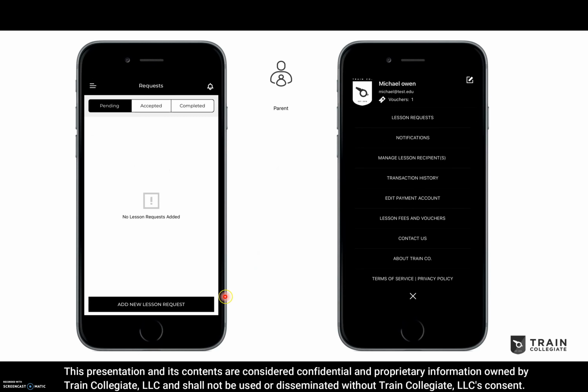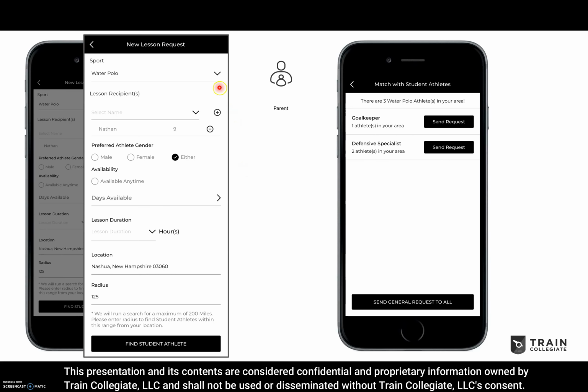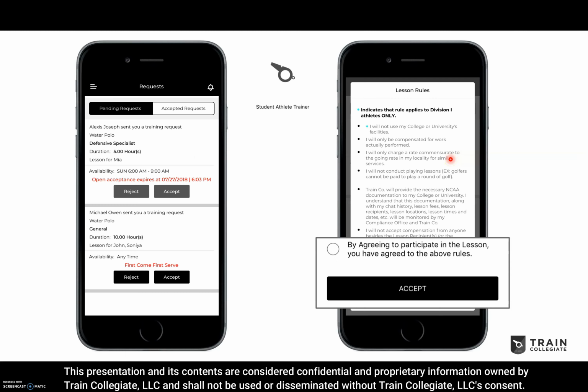For parents, this is their home screen where they can add a new lesson request. This is their menu. They'll hit this button here, add new lesson request, which will take them to a search screen. They can search by sport and location, which is where they'll find their athletes. They'll enter in who's taking the lesson, when they're available, how far they want to travel. This is their results. Like I said before, all athletes are totally anonymous on the Train Collegiate app. Parents find these athletes based on sport, location, and they can send requests to specific positions, or they can send a general request to all the athletes in their search results.